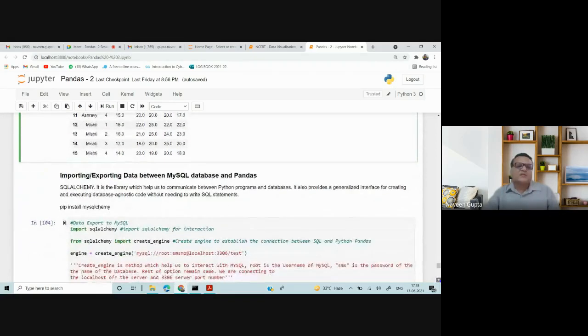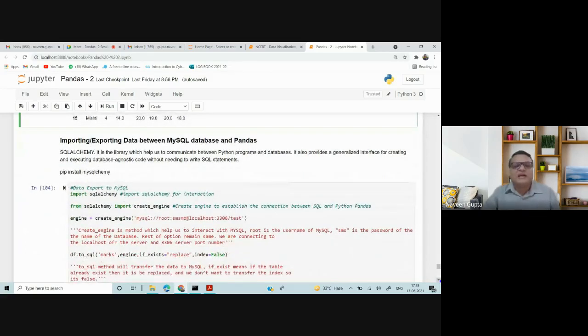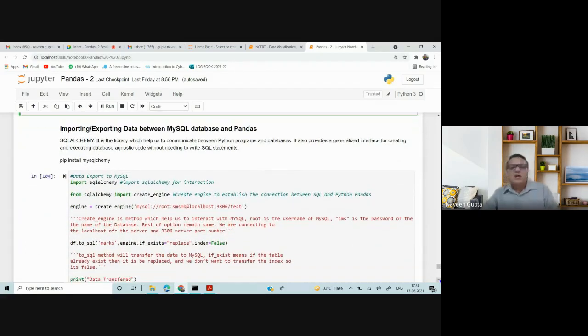Now the last concept is importing and exporting data between MySQL and Pandas. As I said in the starting, we only have to do the practical of this. Nothing theoretical will be asked in the paper, because specifically they have written this time practical only. So to do this, we need another library called SQLAlchemy. SQLAlchemy is the library which will help us to communicate with the database with a Python program. So this library we need to use to interact with Pandas and MySQL. Is it clear to everyone?